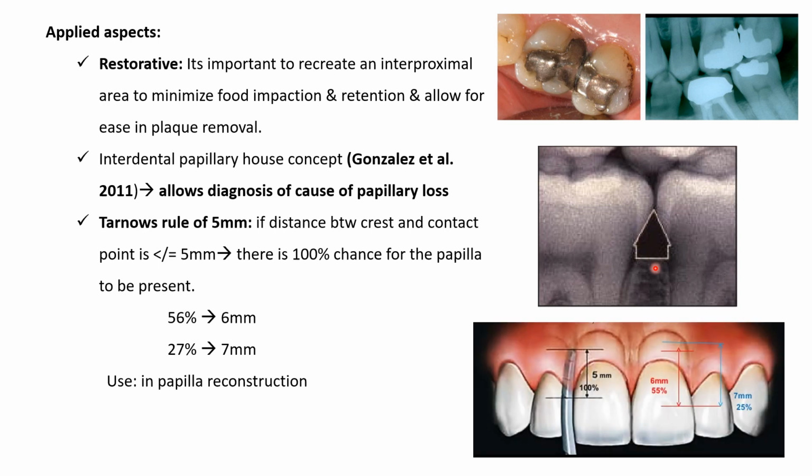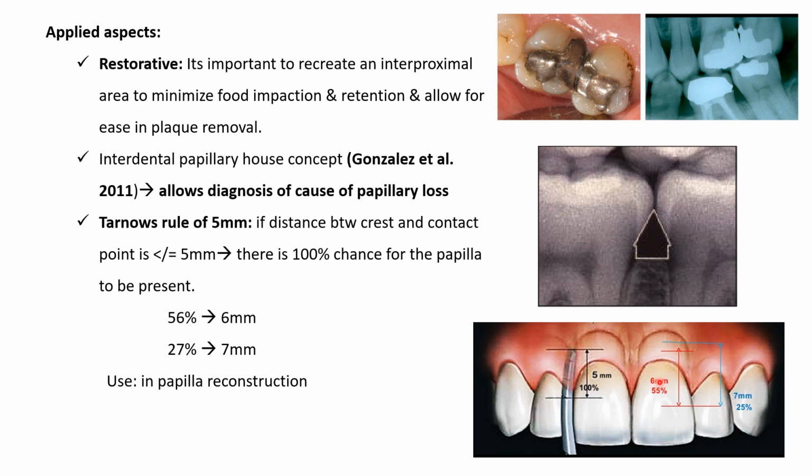Tarnow's rule of 5 mm. If the distance between the crest and the contact point is less than or equal to 5 mm, then there is a 100% chance for the papilla to be present in that area. It is about 56% if the distance between the crest and the contact point is 6 mm.